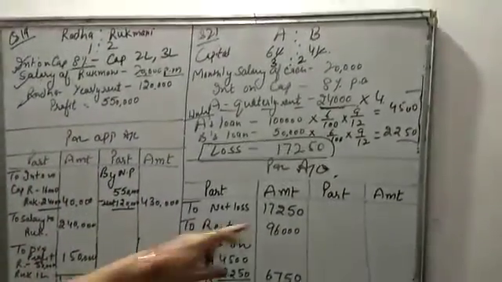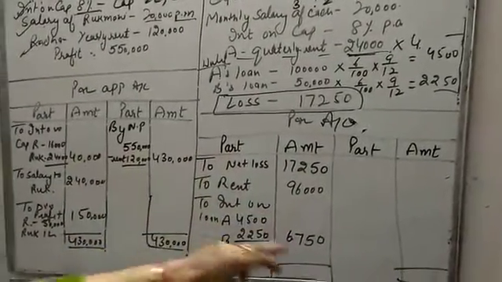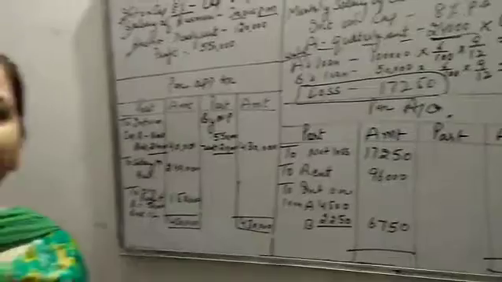Now, already net loss 17,250. This rent we have to provide, and this interest on loan we have to give to the partners.